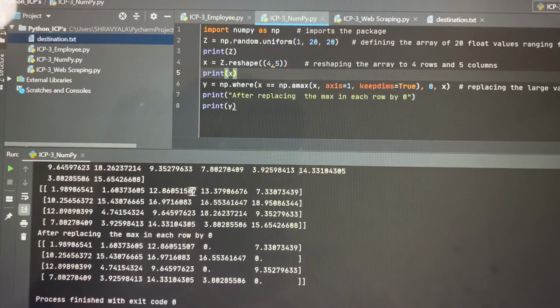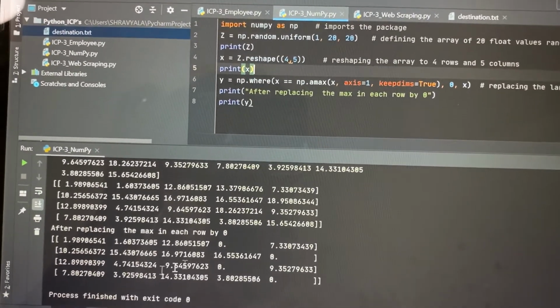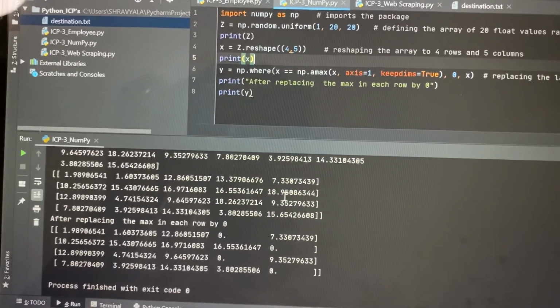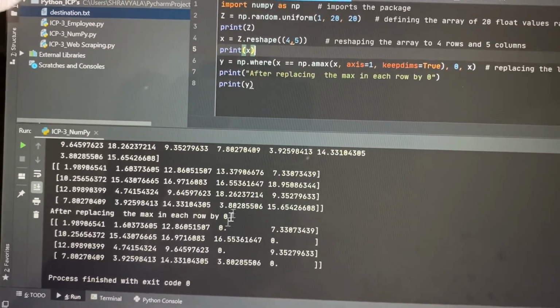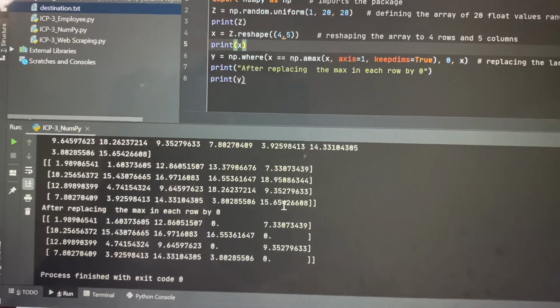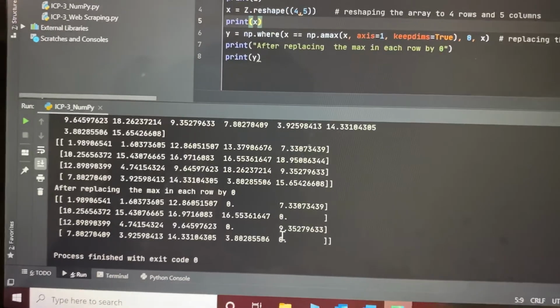After replacing the maximum value with 0, in this 4 by 5 array, the maximum value is 13.37, and that has been replaced with 0. Similarly, in the next line it is 18, that is replaced with 0. The other line is also 18, replaced with 0. In the last, fourth row, the highest value is 15.65, so that is also replaced with 0.